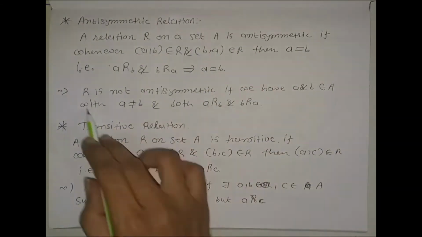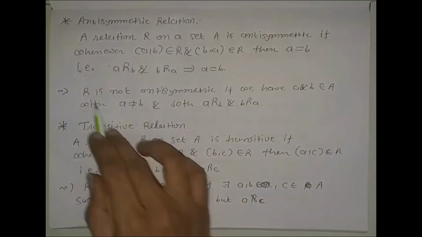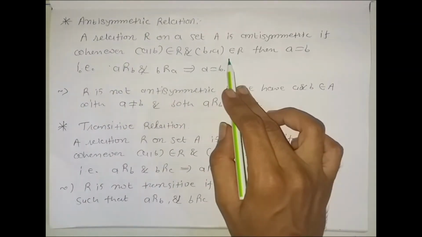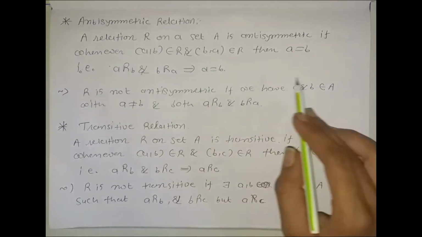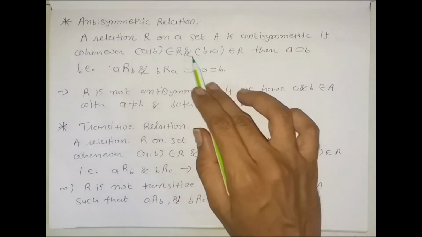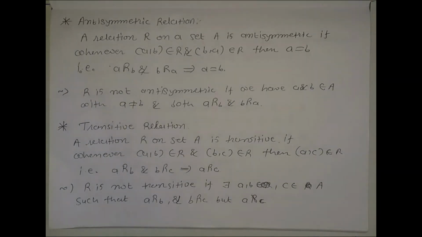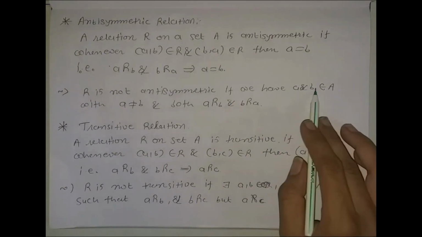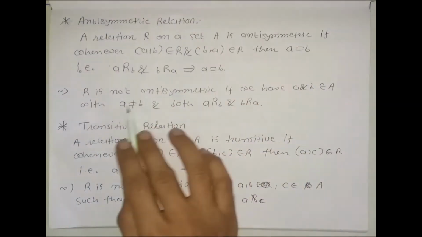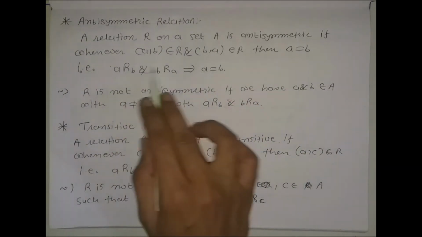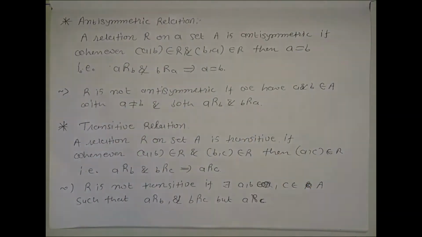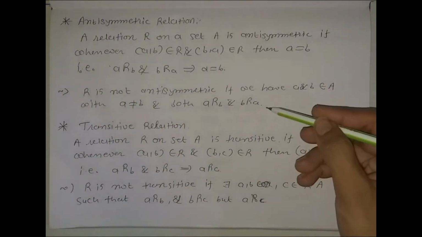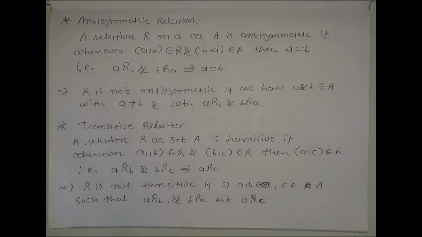Here we get a equal to b, so we can say that this is an antisymmetric relation. If it is not antisymmetric, then we get two elements a, b belonging to A with a not equal to b, but this will hold. So this is the contrapositive statement of this statement.